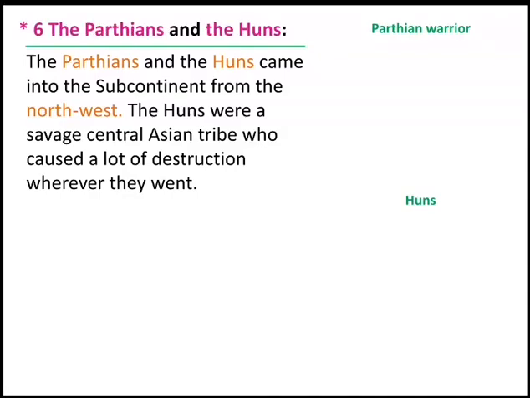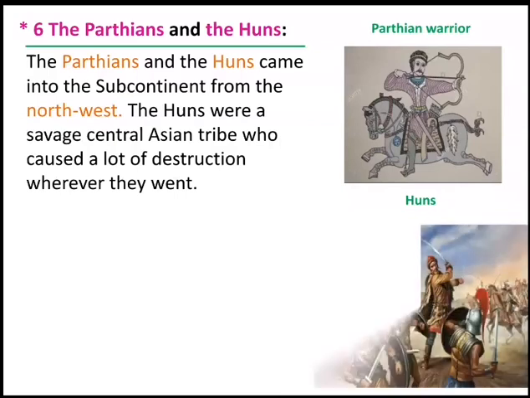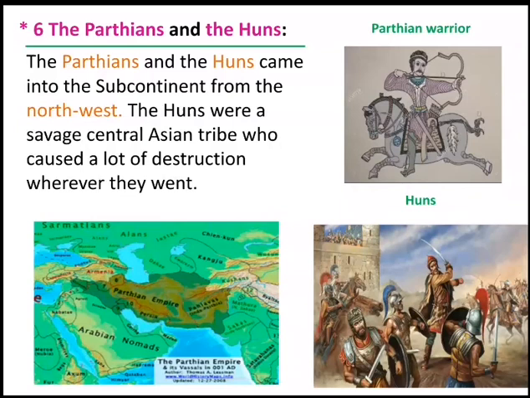The Parthians and the Huns. The Parthians and the Huns came into the subcontinent from the northwest. The Huns were a savage Central Asian tribe who caused a lot of destruction wherever they went.